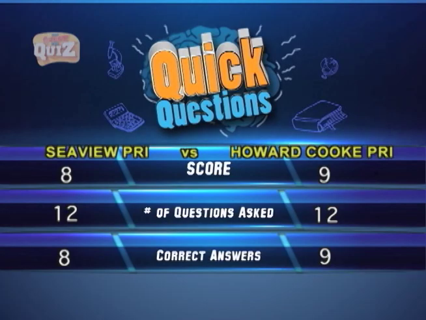During round 1, both Howard Cooke Primary and Seaview Primary attempted 12 questions. The points at the end of round 1 are Howard Cooke Primary on 9 points and Seaview Primary on 8 points.